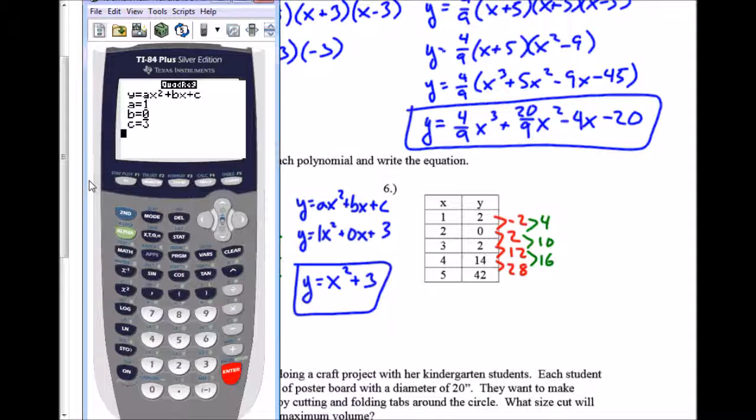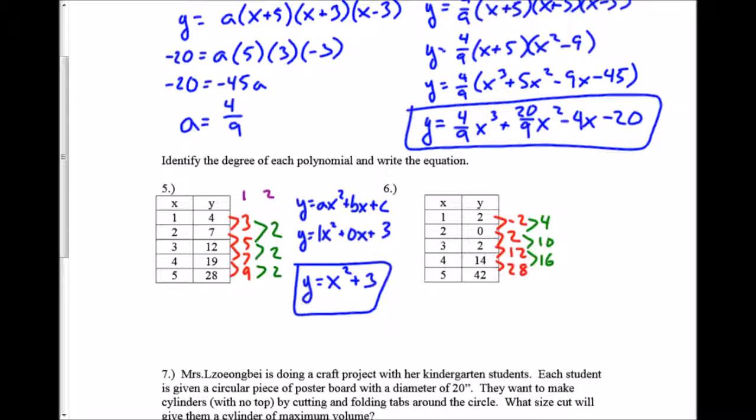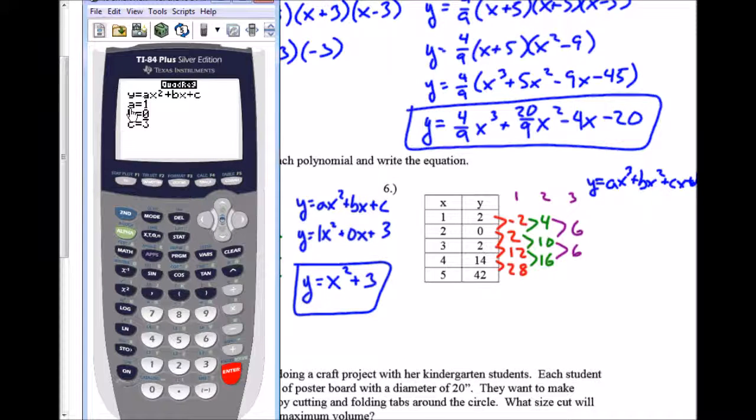And so that didn't work, so I go to my third difference. My third difference here, that's a 6. Here, that's a 6. So the third difference works, which means this is not a 1 or 2, but it's a third degree polynomial, which means I'm looking for something of the form y equals ax cubed plus bx squared plus cx plus d. So third degree, so I get my calculator back out, and I go through the same process.